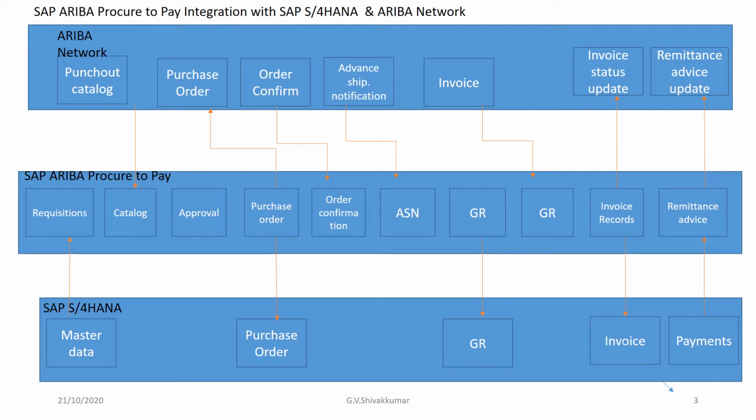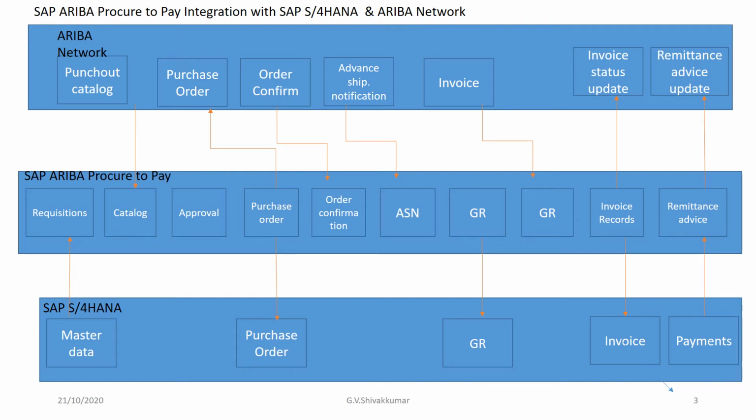So there is a document flow between the Ariba Network, Ariba Procure to Pay, and SAP S/4HANA that can be noticed here. The invoice records can be generated after the GR. The invoice status is updated in the Ariba Network and in parallel in SAP S/4HANA. Once a payment has been done, the remittance advice is triggered, and it will generate an update in the Ariba Network as a remittance advice update.